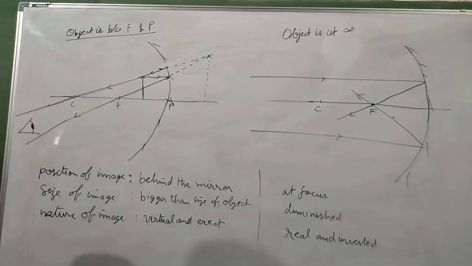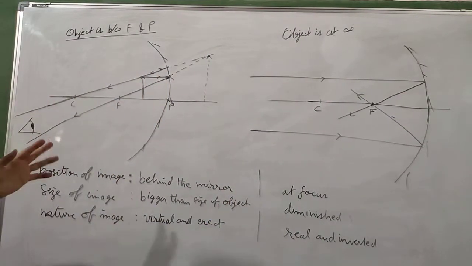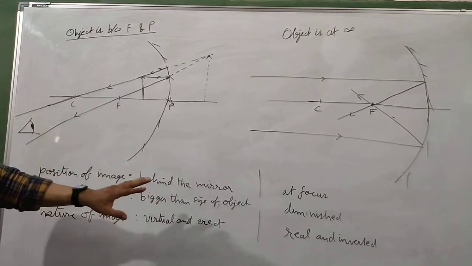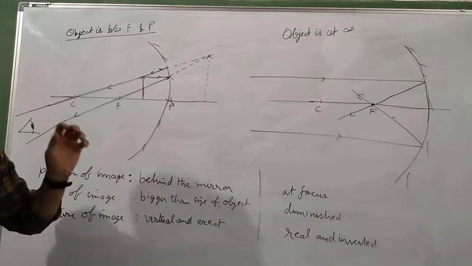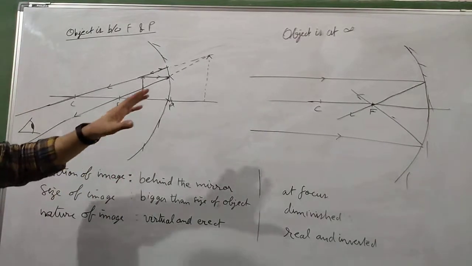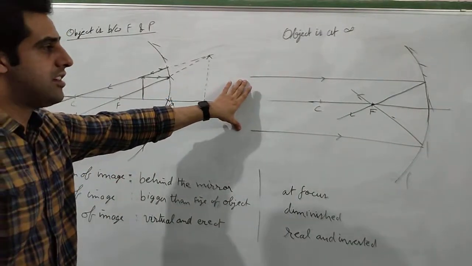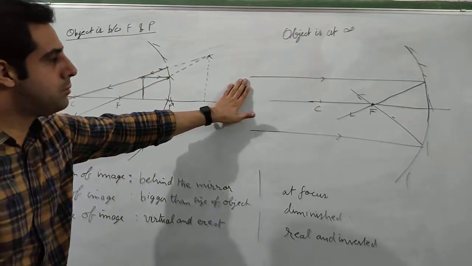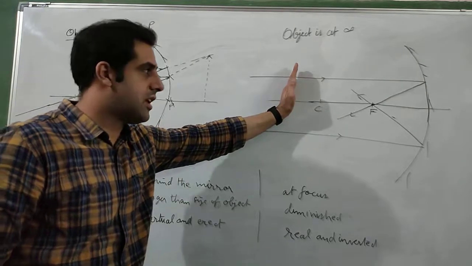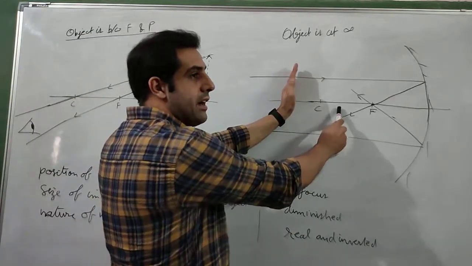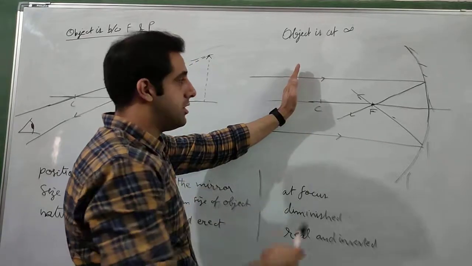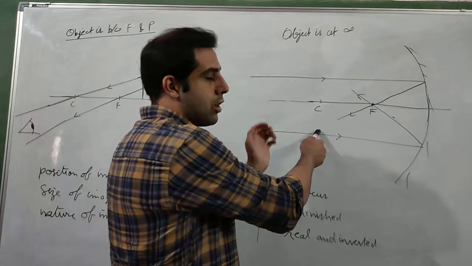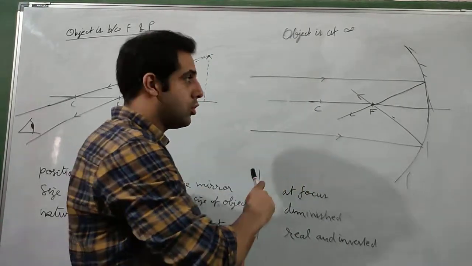So make sure that you practice all these diagrams. These are all the possible ray diagrams in the case of concave mirror. We are finished with the concave mirror here. Make sure that you understand this: as the object was at infinity, its image was at focus and point sized. When this object came beyond C, its image was formed between C and F, and it was smaller than the object. When the object was at center of curvature, the image was also at center of curvature and of the same size as the object.